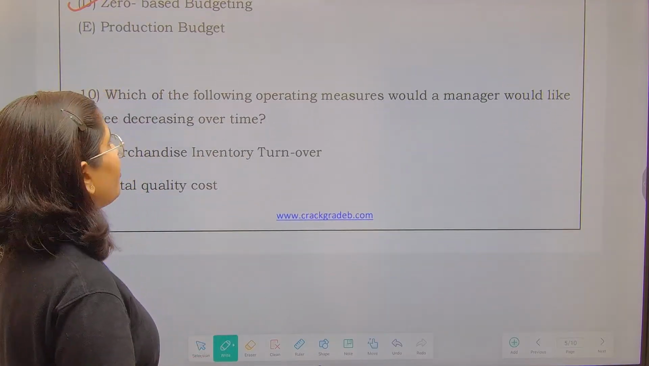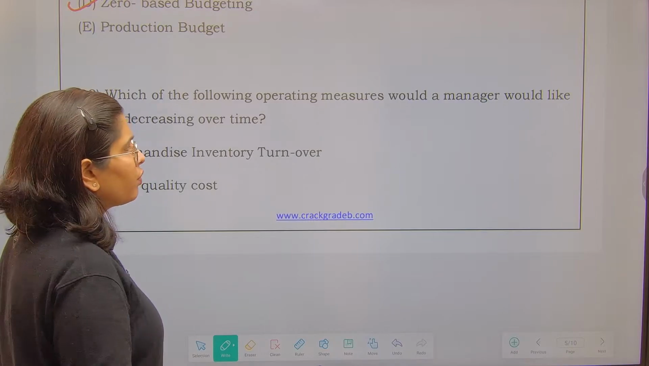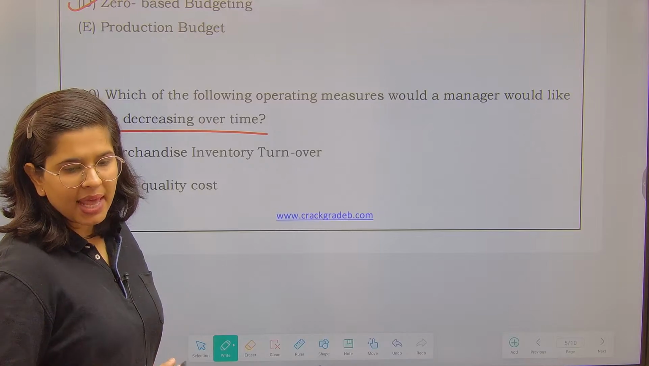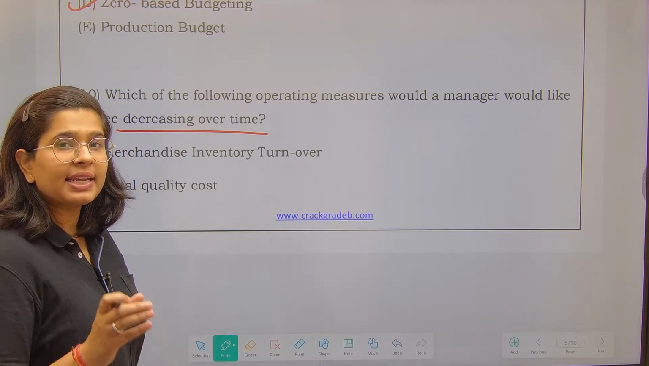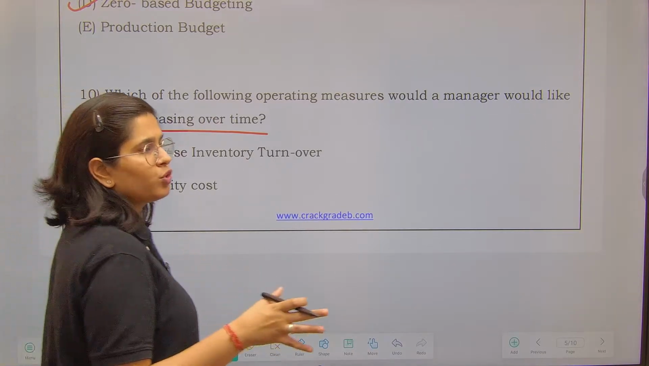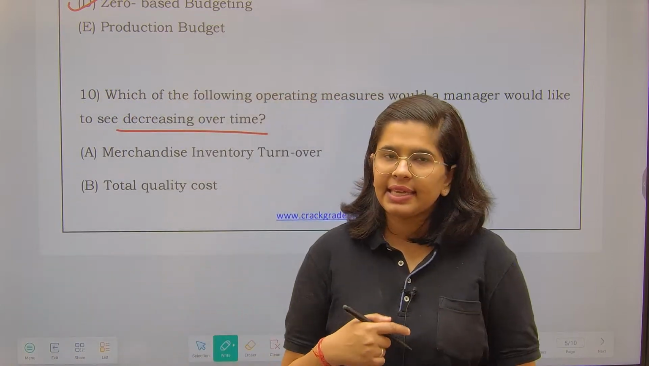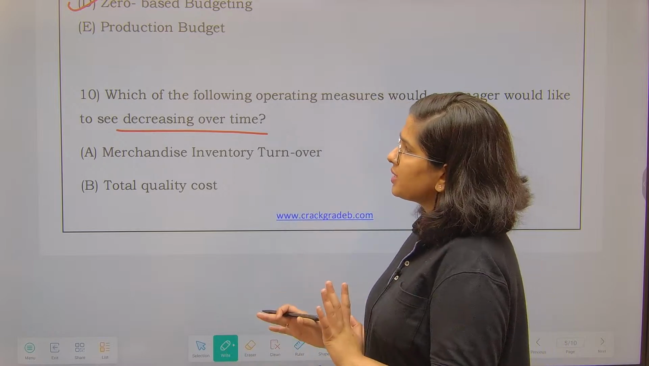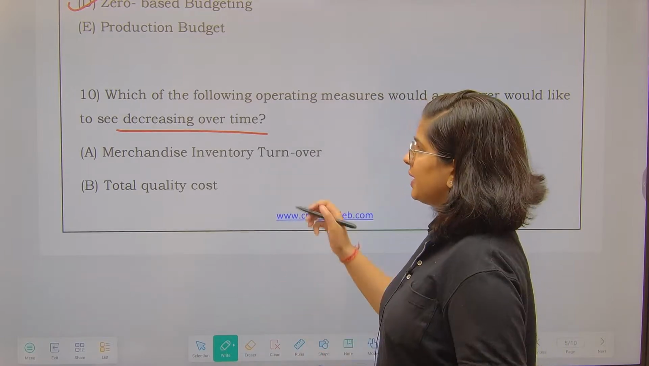Next is question number 10. Which of the following operating measures would a manager like to see decreasing over time? As a manager, what would you like to see decreasing over time? Again, a conceptual question, not an easy cakewalk question, but not too difficult as well. Now you have to answer this. What will you want to see decreasing?